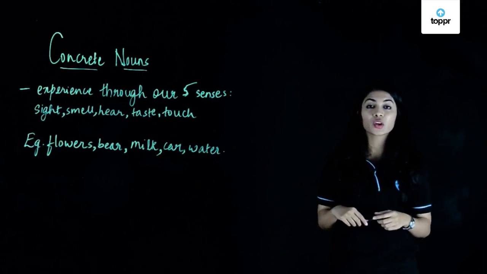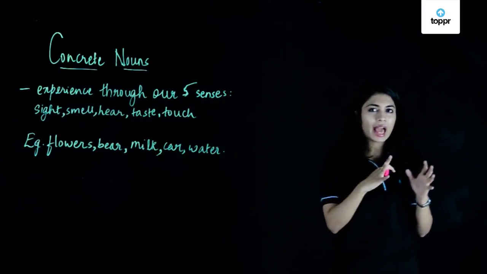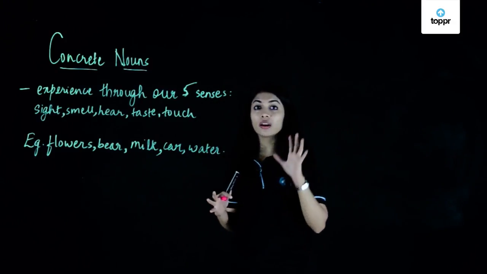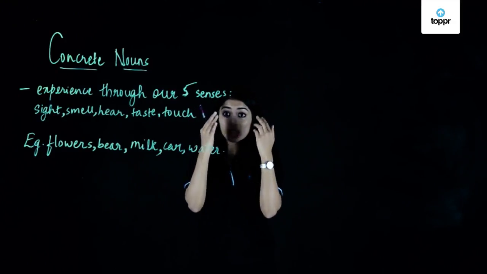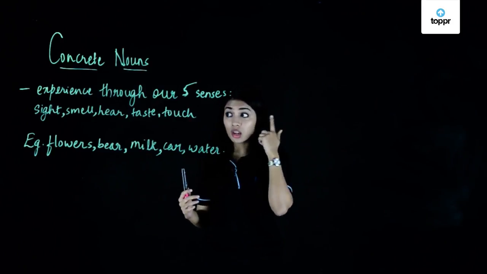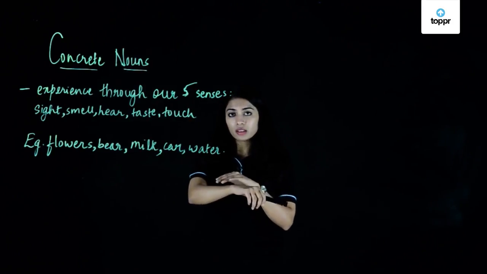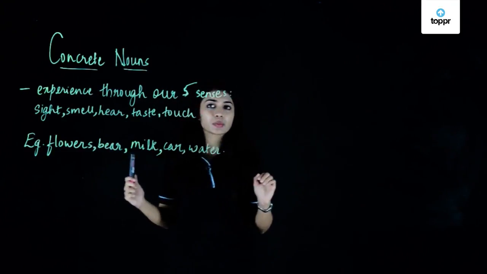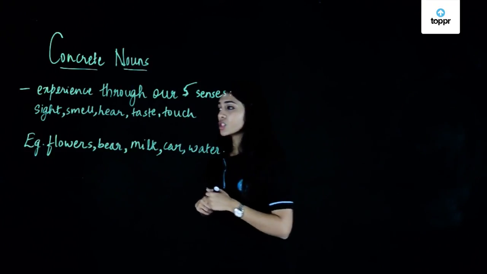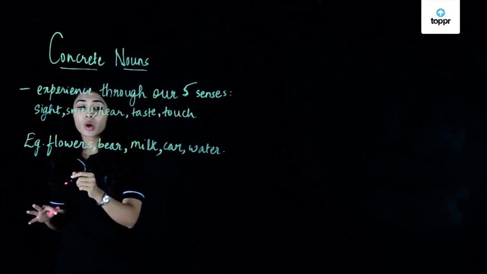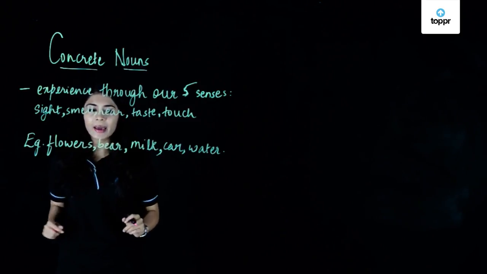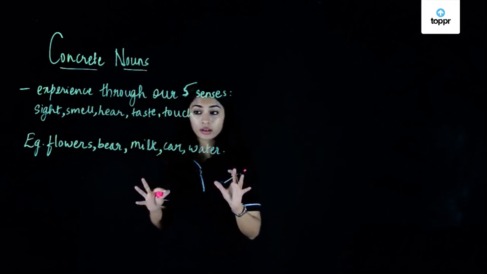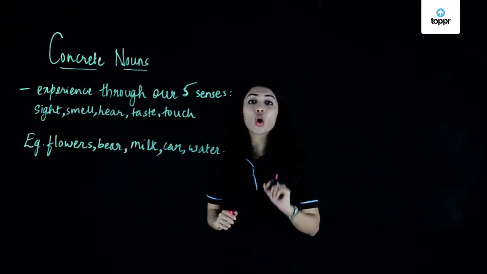So in this lesson, we are going to learn about concrete nouns and abstract nouns. Concrete nouns are nouns that we can experience through our five senses. That means we can see it, we can smell it, we can hear it, we can taste it, and we can feel it through touch. So those are concrete nouns that we can experience through our five senses. The examples for concrete nouns are flowers, because we can smell them, we can see them, the animal bear, milk, car, water. So these are our examples for concrete nouns.